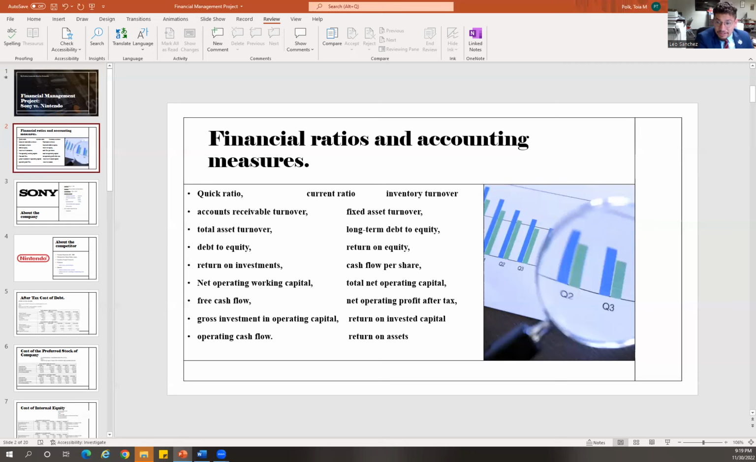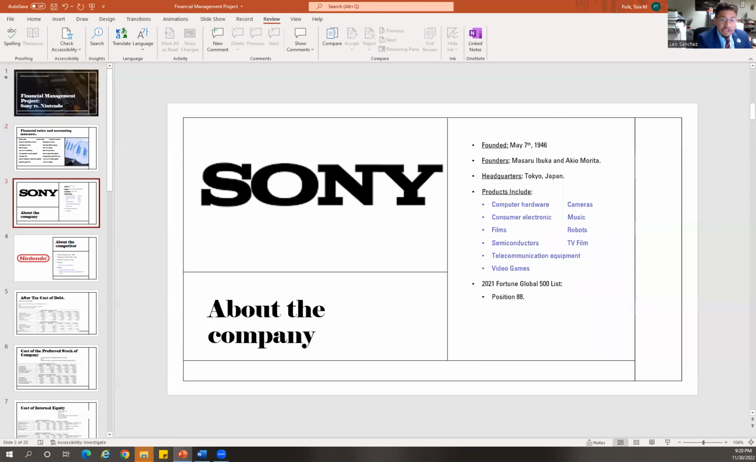We analyzed each of these financial ratios, and I used a 5-year time series to analyze Sony as the primary company, and its competitor, Nintendo, in this case. But before we continue, let's talk a little bit about the companies.